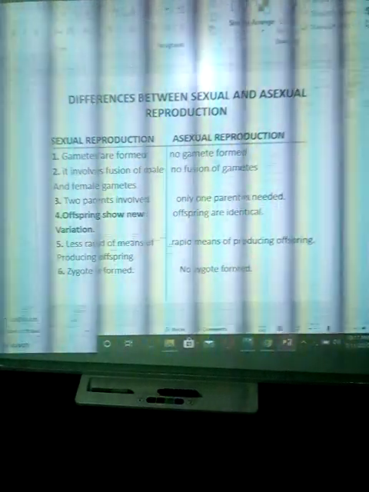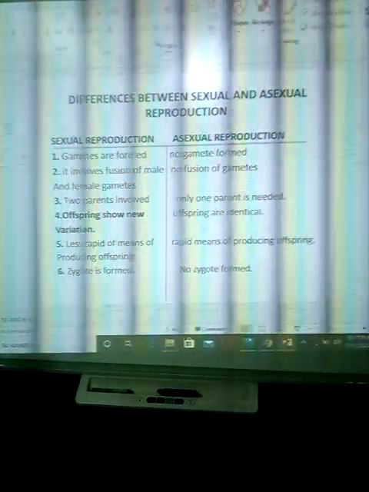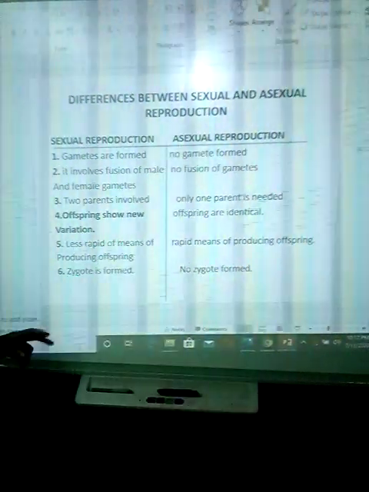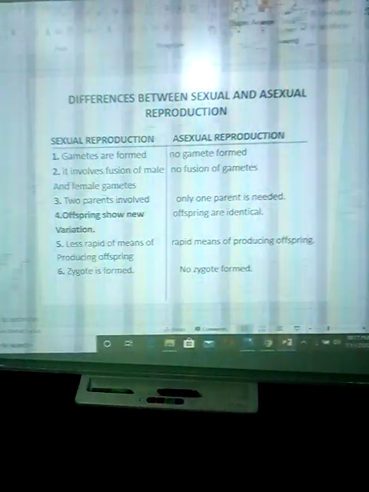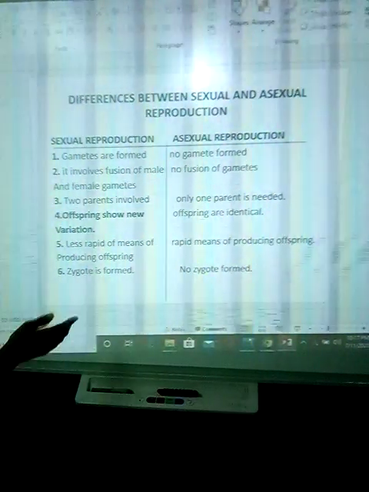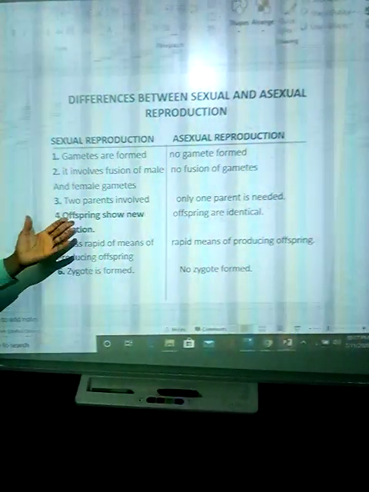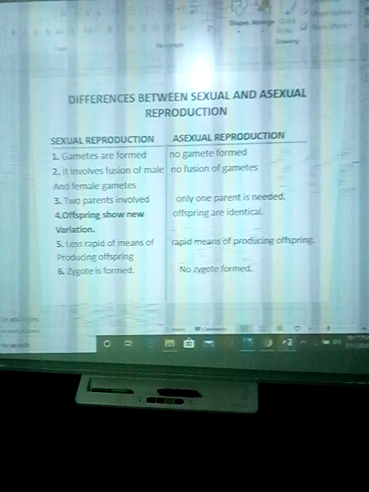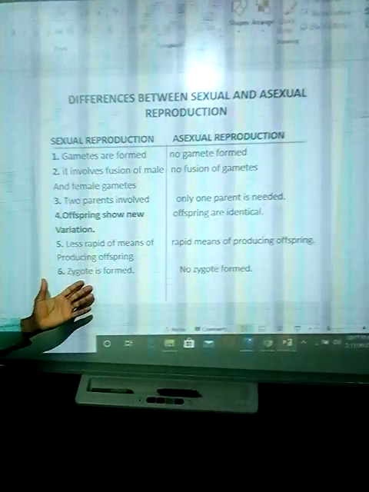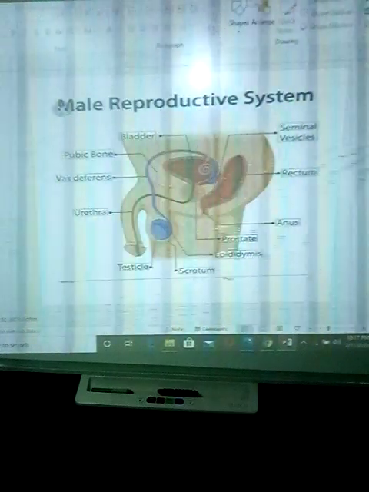Now, what are the differences between sexual and asexual reproduction? In sexual, gametes are formed; in asexual, gametes are not formed. Sexual involves fusion of gametes; asexual, no fusion of gametes. Two parents are needed in sexual, one parent in asexual. In sexual, offspring show new variation. In asexual, offspring are identical. A zygote is formed in sexual, no zygote is formed in asexual.